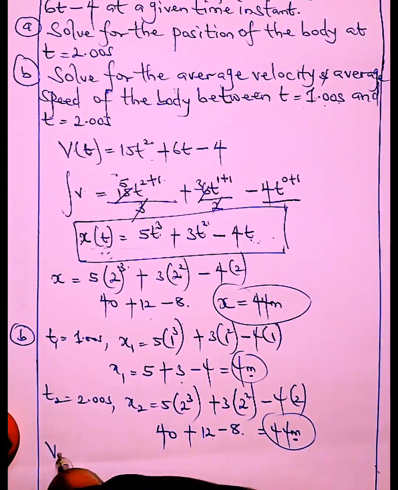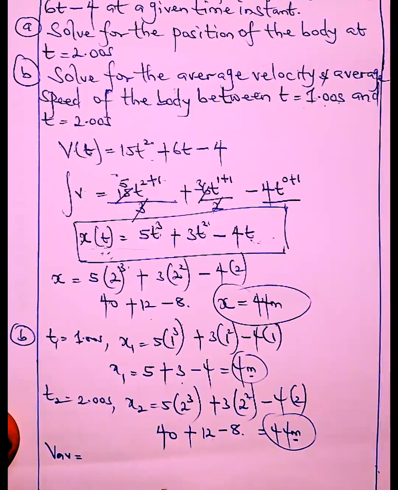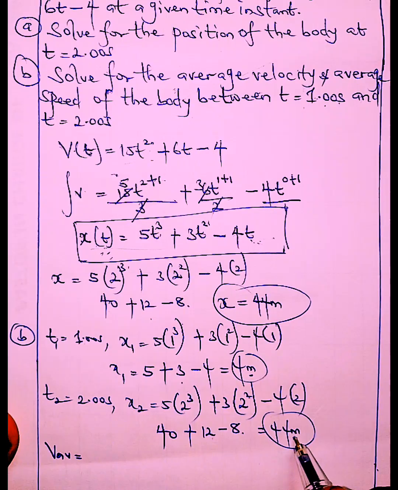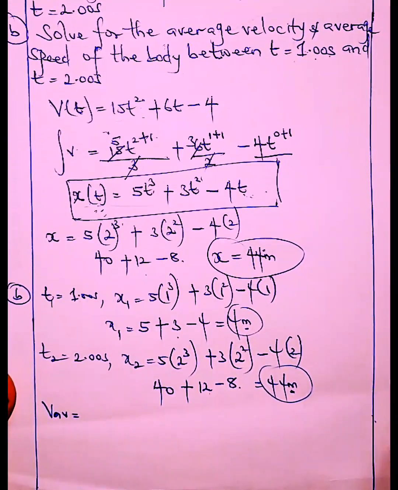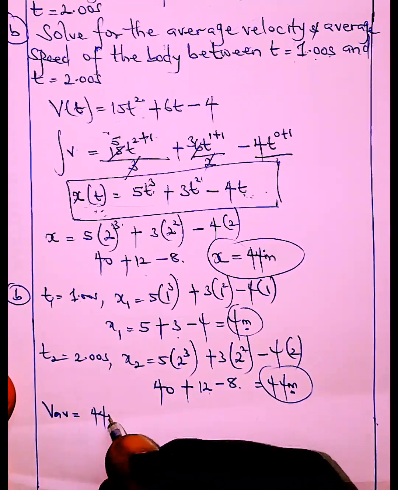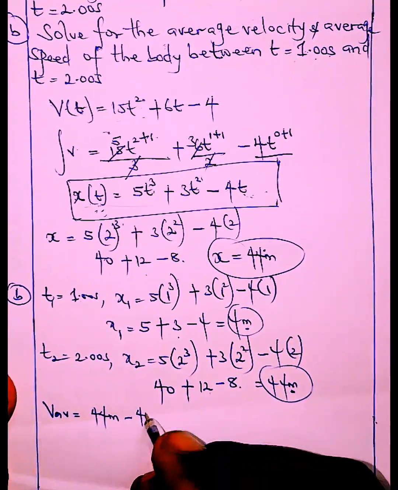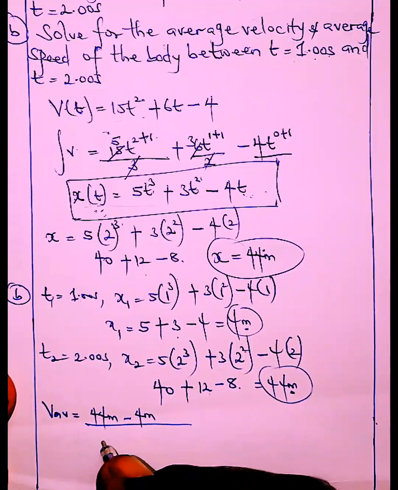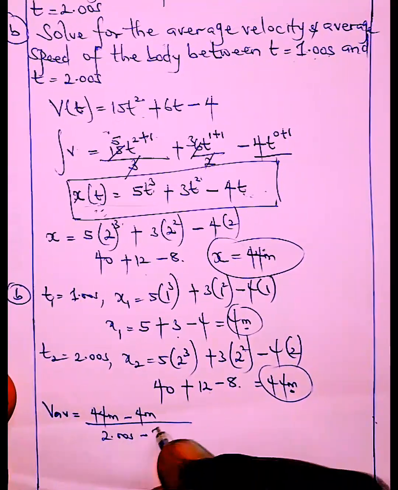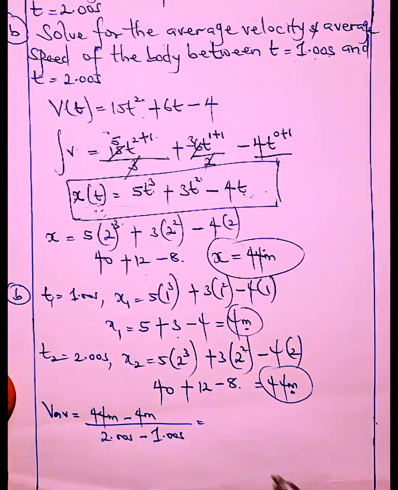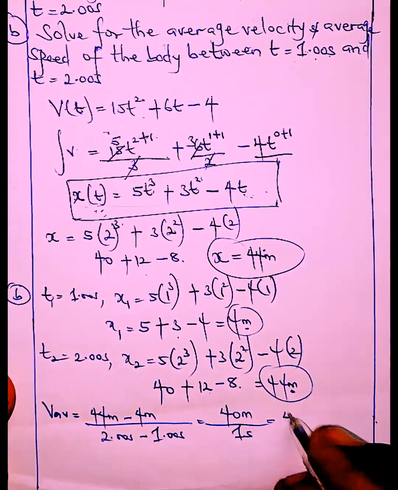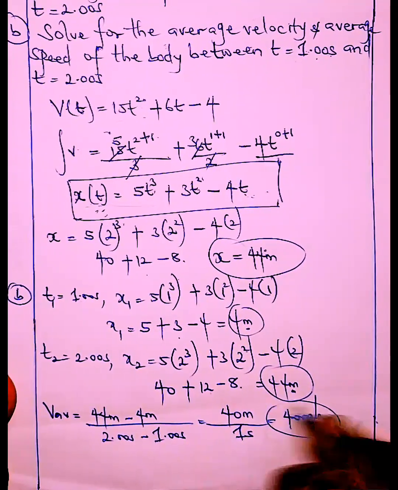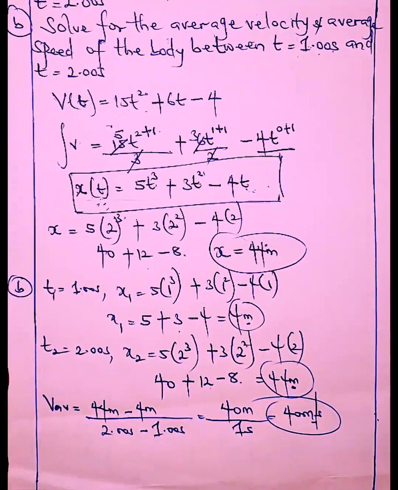We have this already. So what's going to be the average velocity? Average velocity would be change in displacement over change in time taken. So change in displacement is displacement 2 minus displacement 1. That's what we're about to do. So displacement 2, which is 44 meter, minus displacement 1, which is 4 meter, over time 2, which is 2 seconds, minus time 1, 1 second. So what do we have? This is 40 meter over 1 second. So average velocity is 40 meter per second, as easy as ABC.